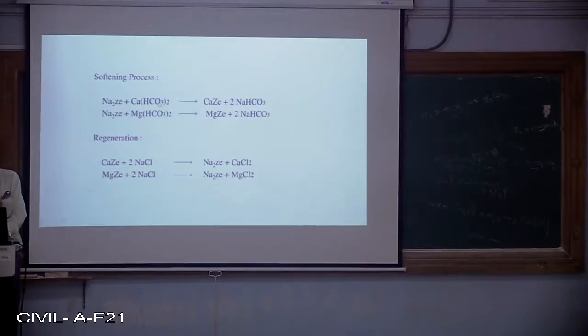In the zeolite bed, the calcium will get exchanged with the Zd, and what remains is 2 times NaHCO3. Similarly, if I am considering the hardness due to the presence of magnesium bicarbonate, the magnesium ion will get exchanged with the Zd ion, that is zeolite, so MgZd, and we are going to get 2 times NaHCO3.